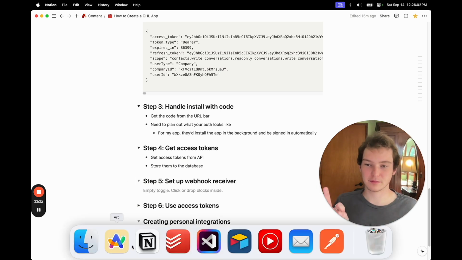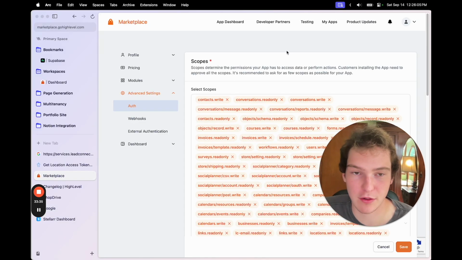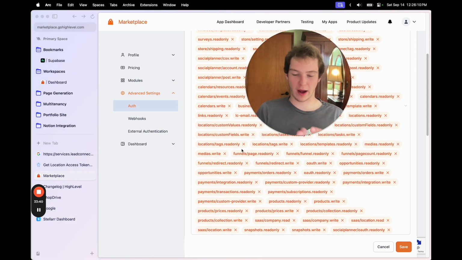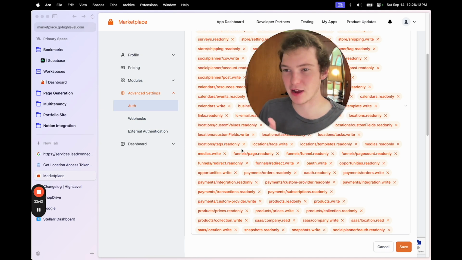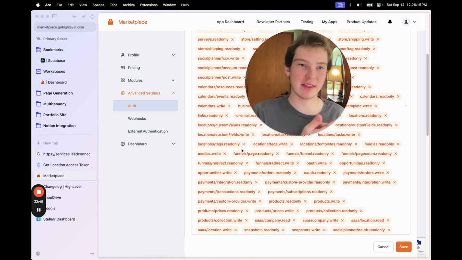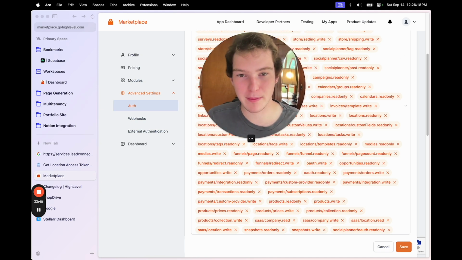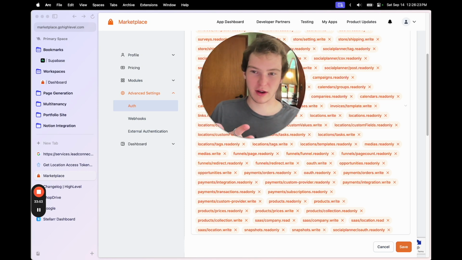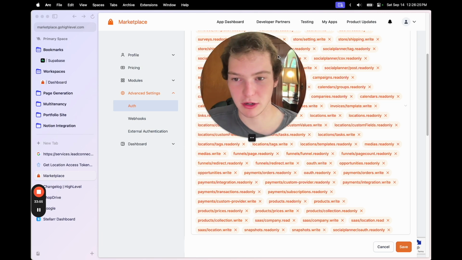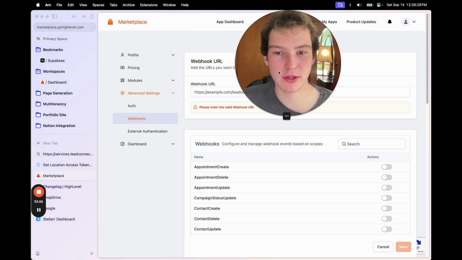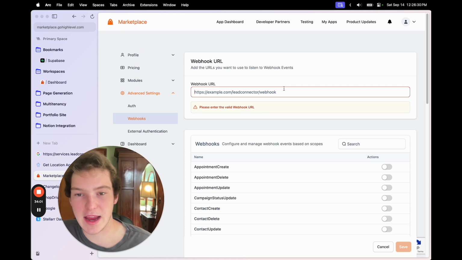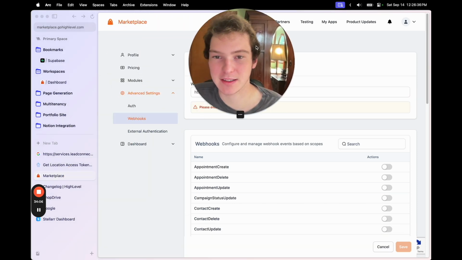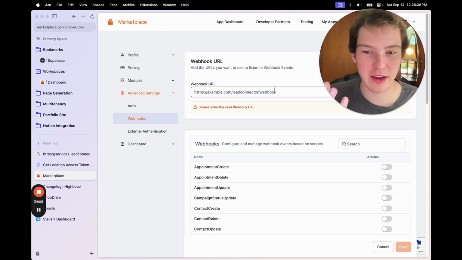The next thing to do with an app. My app is for call summaries. Essentially, we need to know every time a phone call finishes in the account, and then we need to send that phone call to my app and do things with it. We'll summarize it, we'll transcribe it, and then we'll send it back to the user as a note. So we'll come down to the webhook section, and we need a webhook URL where HighLevel can send all the events.